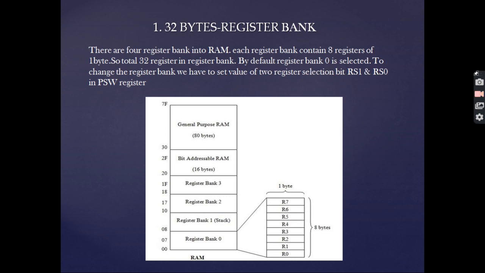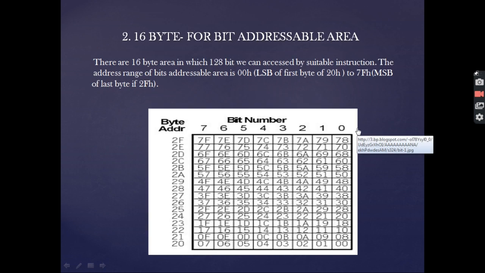And from 20 hex to 2F hex we have the 16 bytes of bit addressable RAM, and from 30 hex to 7F hex we have the general purpose RAM. The 16 byte bit addressable area can be accessed by suitable instructions. This is the basic diagram of where byte address and bit number are provided.